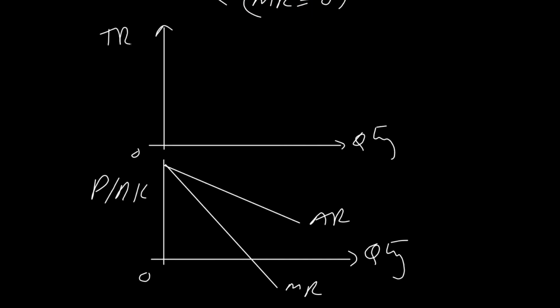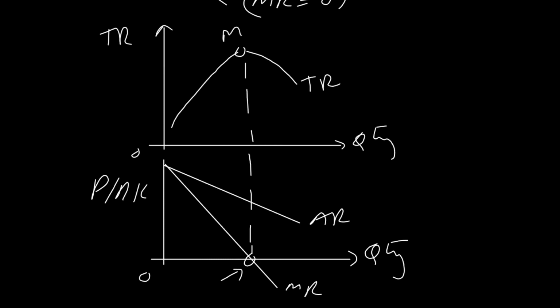At this point marginal revenue is 0. If we draw a perpendicular and connect it with the upper graph, then this will show that total revenue will be maximized at this level. This is maximum total revenue.